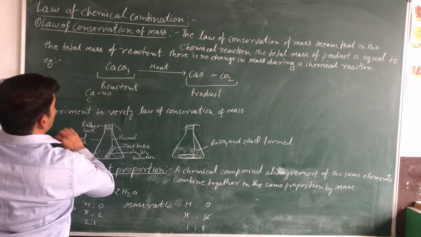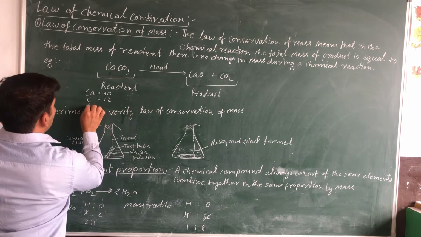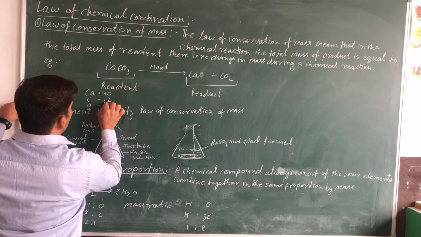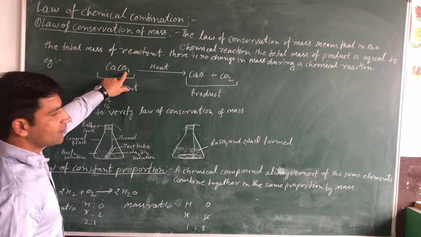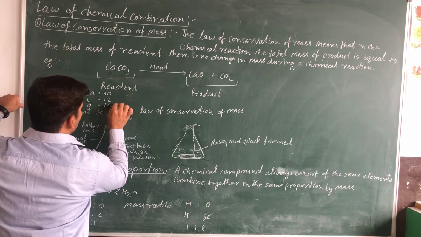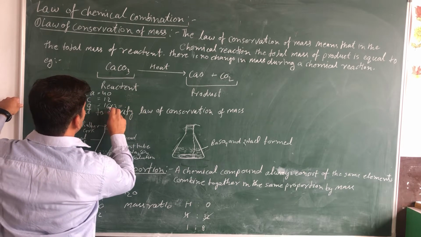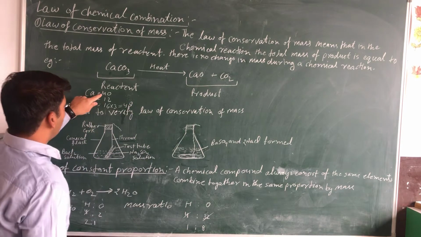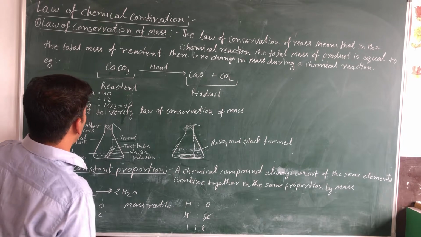Next, the mass of carbon, C, is 12, and then oxygen. The mass of one atom of oxygen is 16, but there are 3 atoms of oxygen, so this is multiplied by 3, and the total mass of oxygen is 48.